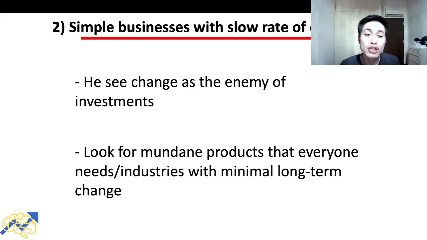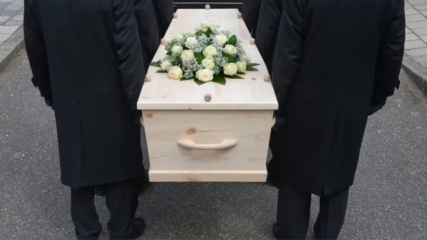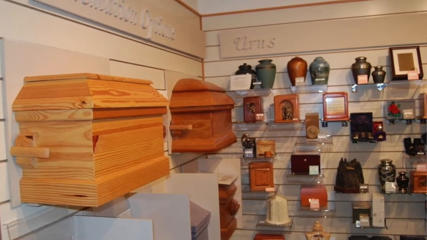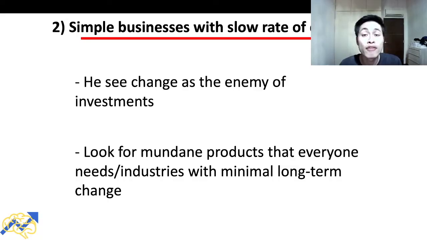The second step is look into buying simple businesses with a slow rate of change. For Mohnish Pabrai, he sees change as the enemy of investments. He tends to look for mundane products that everyone needs or industries with minimal long-term change. And one such industry that he highlighted was the funeral business. The funeral business is a simple business with a slow rate of change. If you compare funeral businesses now versus a couple of decades ago, not much has changed.